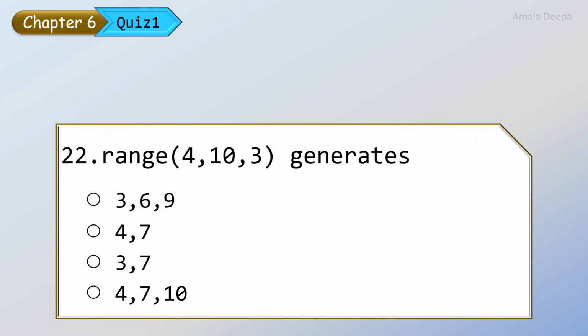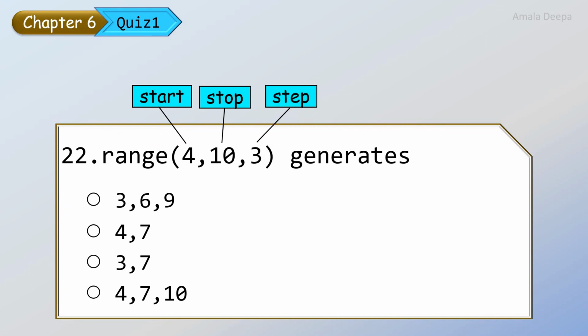Range 4, 10, 3 generates. Here 4 is the start value, 10 is the stop value, and 3 is the step value. Stop value is 10, but range will generate up to 9. So starting from 4 up to 9. So we can rule out the wrong options. The first option is 3, 6, 9. The starting value is 3, which cannot be because start should be 4.